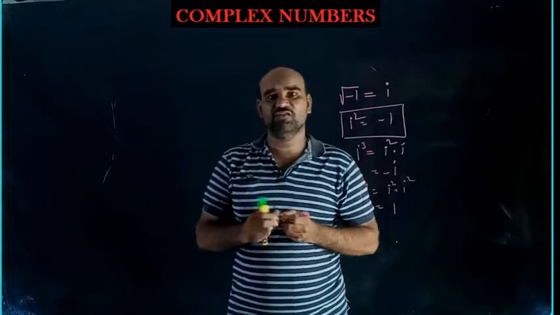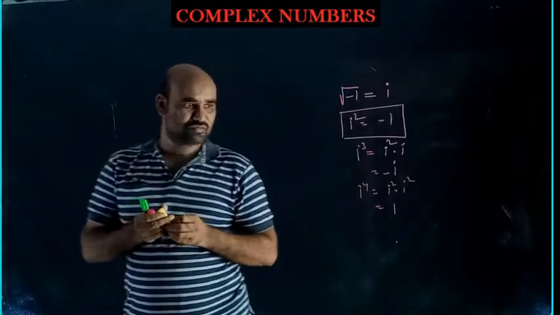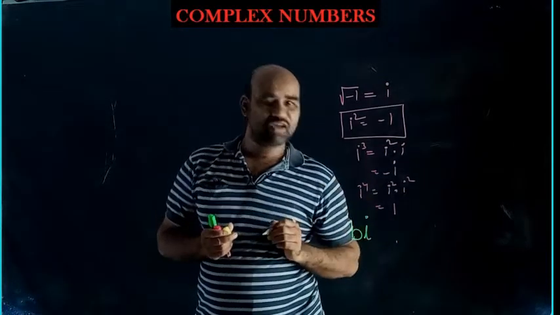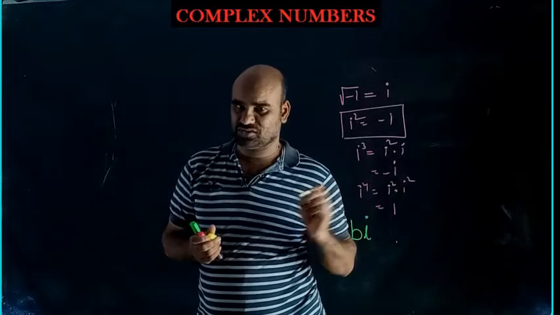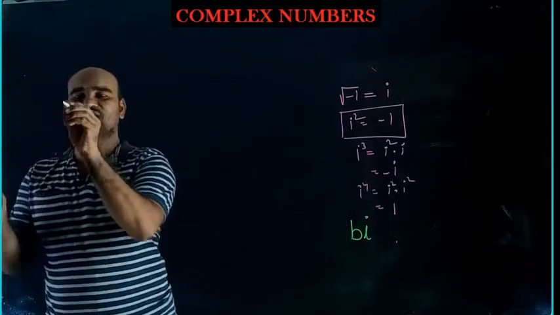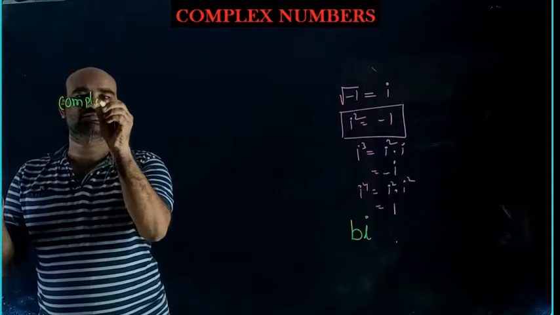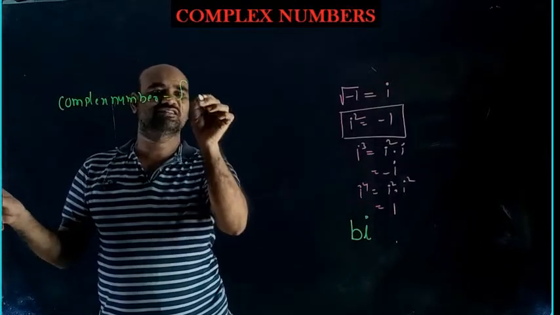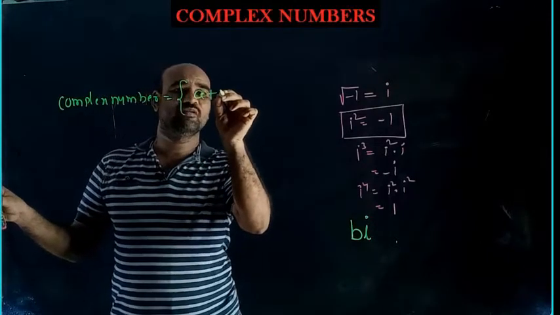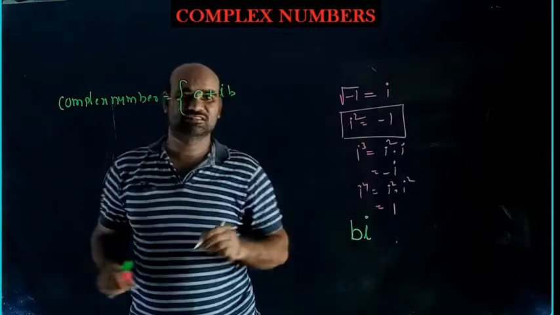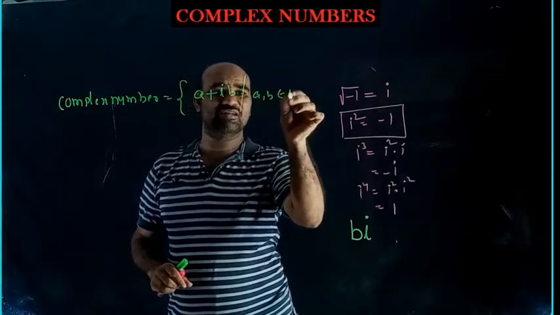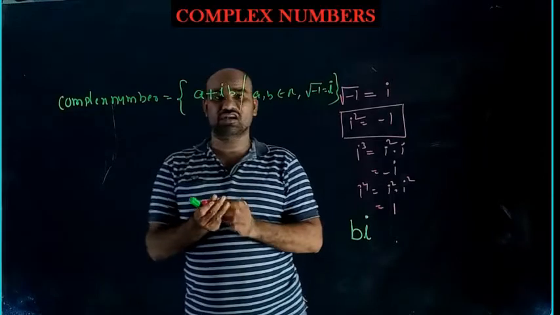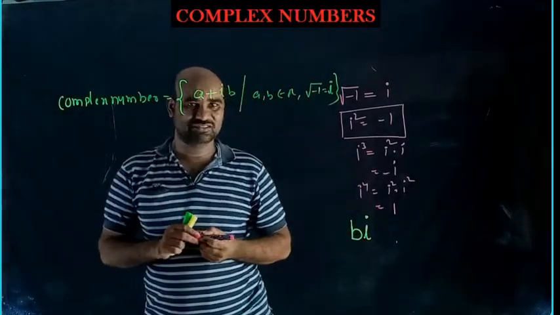Okay. Now I want to write the definition of a complex number. So what is the meaning of this? The numbers of the form b iota, where b is a real number, are called imaginary numbers. Now I want to write the definition of a complex number. Complex number definition: the set of complex numbers. The numbers of the form a plus iota b, where a, b are real numbers and root over minus 1 is iota, such numbers are called complex numbers.